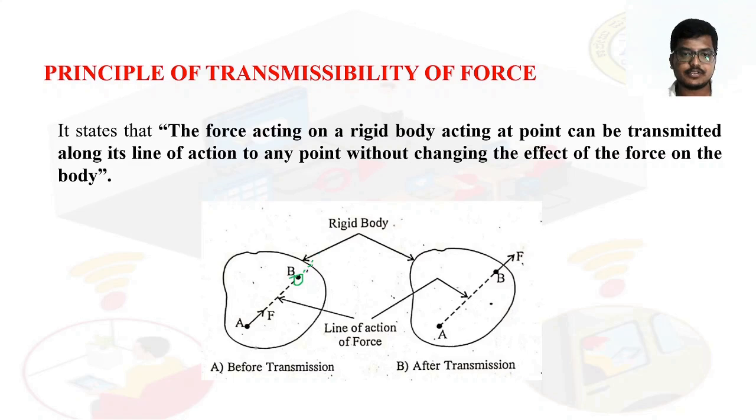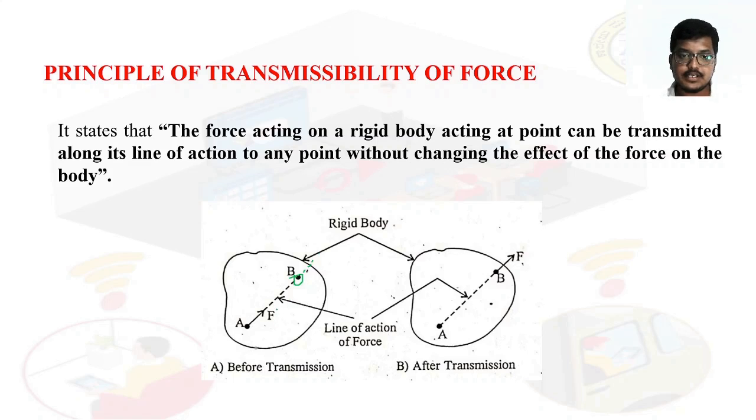So if the force comes along that same line of action, the effect it showed at A, the same effect it will show at B also. That is the meaning. So see, the force acting on a rigid body, acting at a point, can be transmitted. This force acting at A can be transmitted to B in the same line of action without changing the effect of the force on the body.